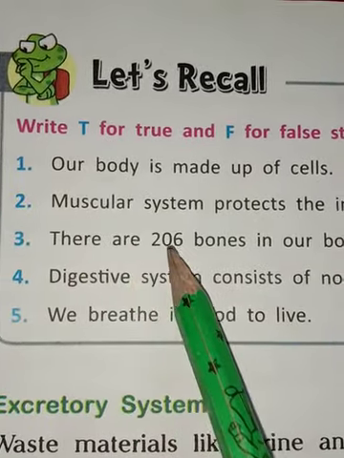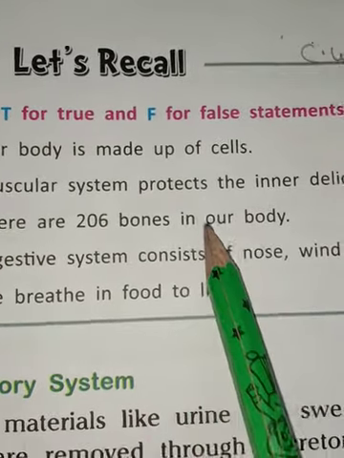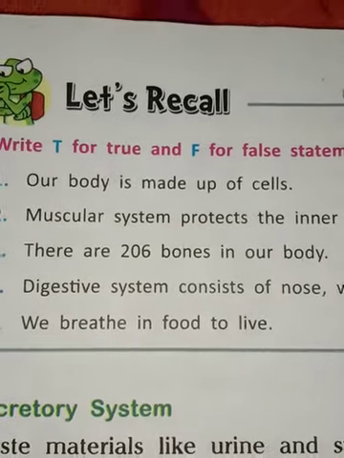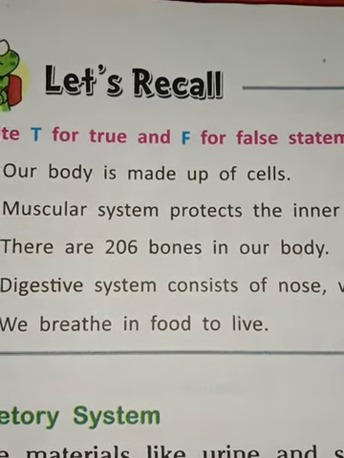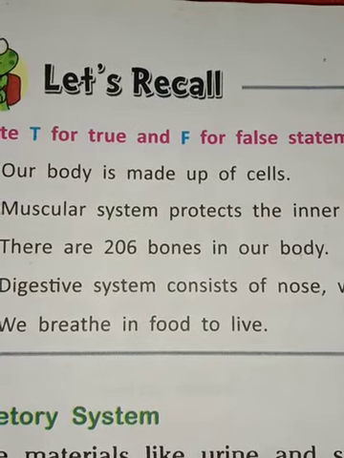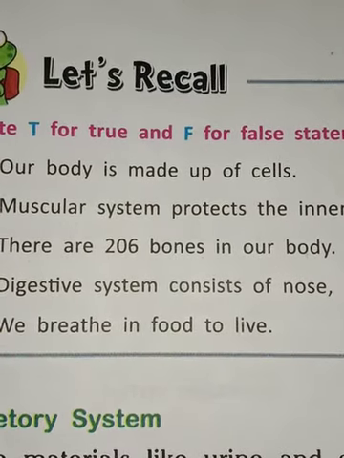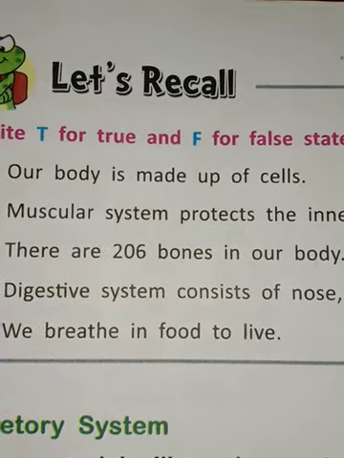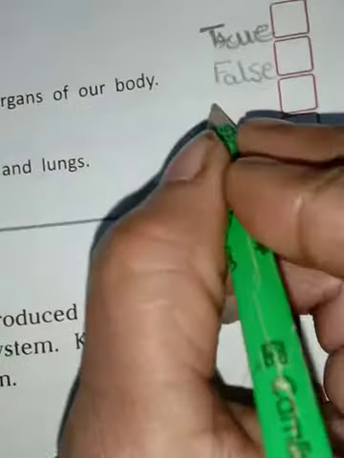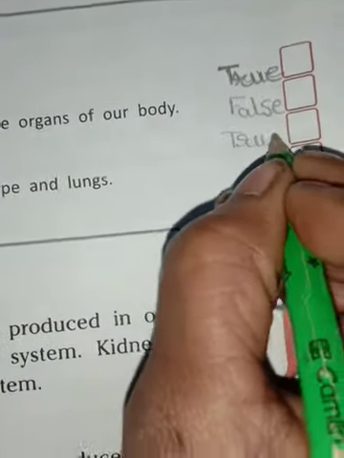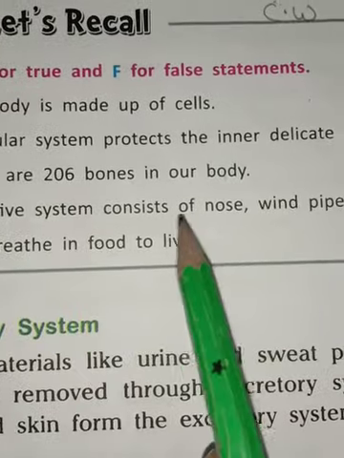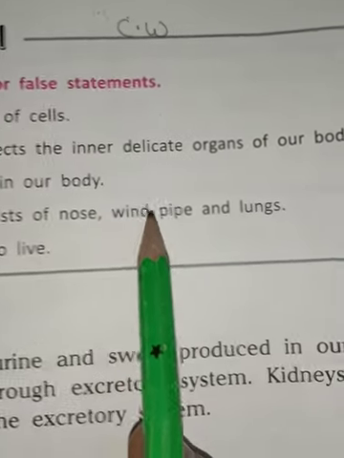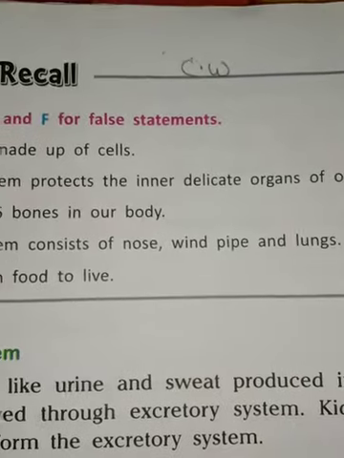there are 206 bones in our body. Student, there are 206 bones in our body. All bones in our body make up the skeleton system. So this statement is true. Now write TRUE. Now fourth, digestive system consists of nose, windpipe and lungs.